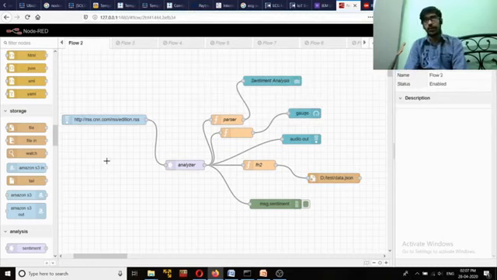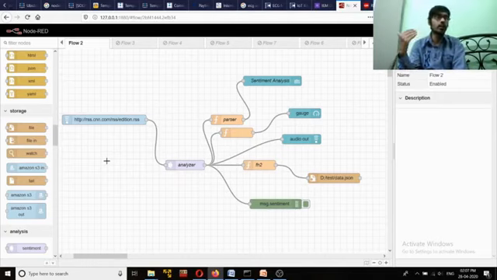So you can run this Node-RED on your PC, or maybe you can run it on a Raspberry Pi, or sometimes you may run this Node-RED on a cloud platform like IBM Watson. Now, thankfully, Node-RED is basically a product of IBM, so there is great support for Node-RED applications in the IBM Watson cloud. So you can easily deploy this Node-RED application into the IBM Watson cloud as well.